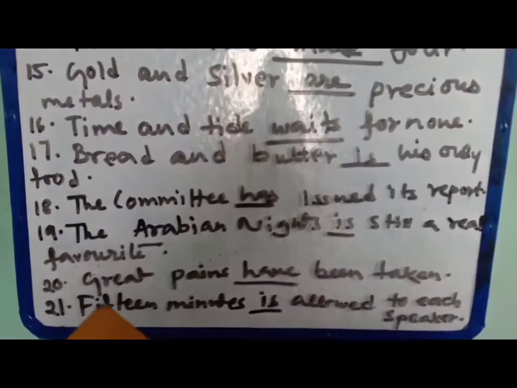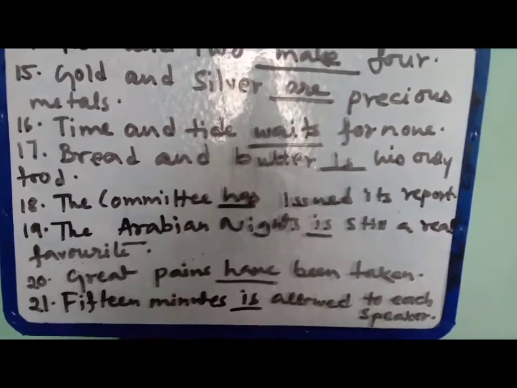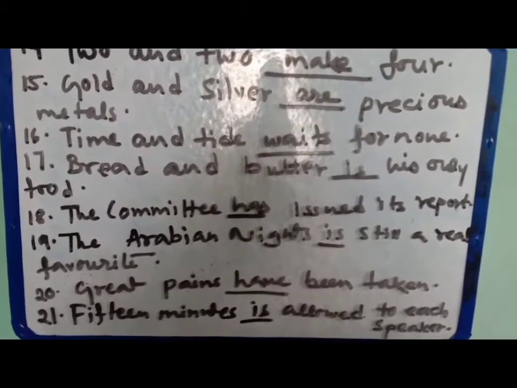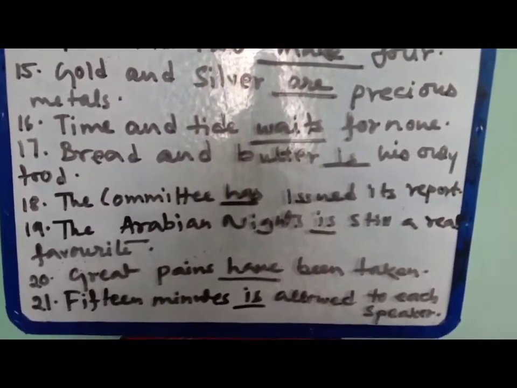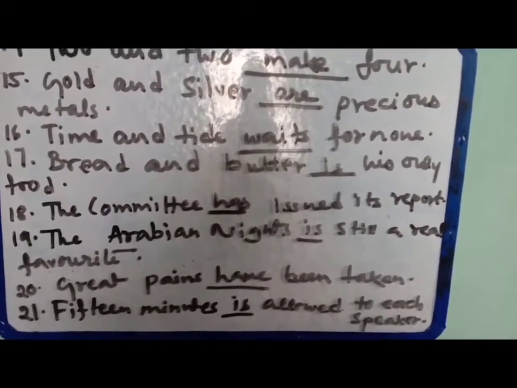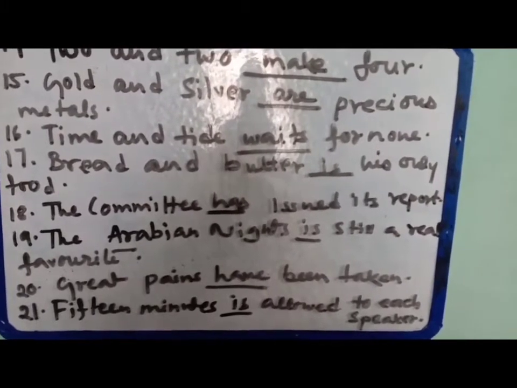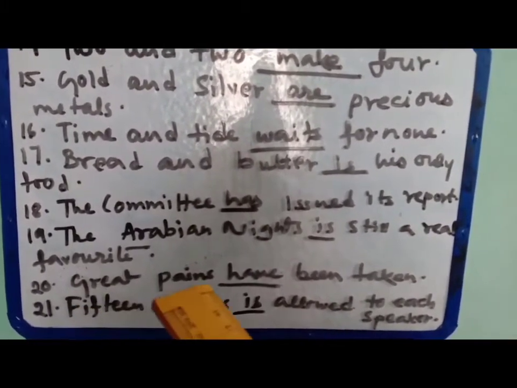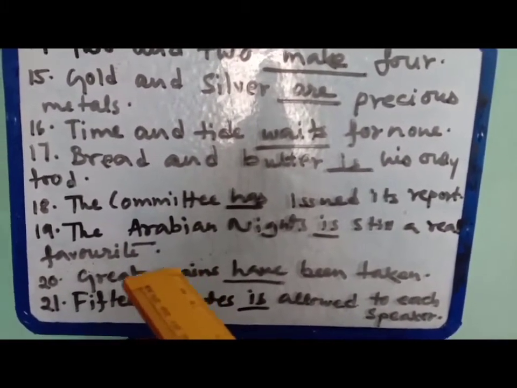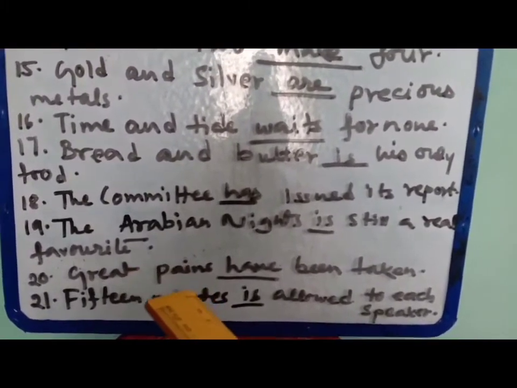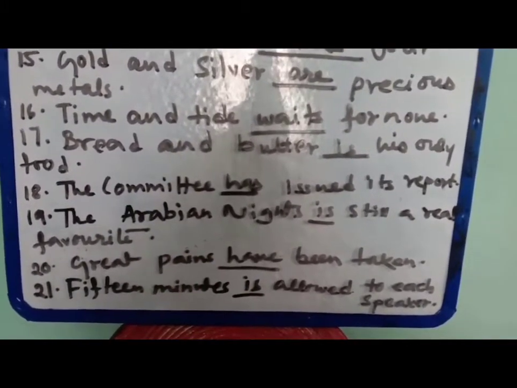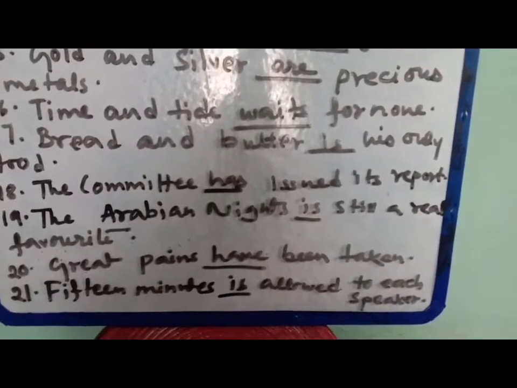Clear? Number 20, great pains have been taken. Great pains have been taken. Now, why have we put have? Now, pains and means take either the singular or the plural verb. But the construction must be consistent. You see this one? Great pains have been taken. Here great pains, if I write again, that means with the word means, so s, and here pains is also s, but it takes either the singular or the plural verb.